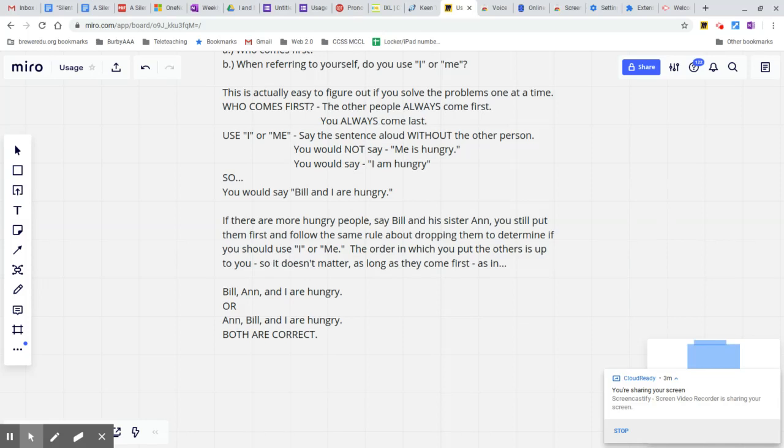Then remember, it doesn't matter if there's more than one of them, which one comes first. And then finally, the choice between the pronouns I and me depends on if you drop the other people and then try it with I and then try it with me and see which one sounds good. That's how you do it.